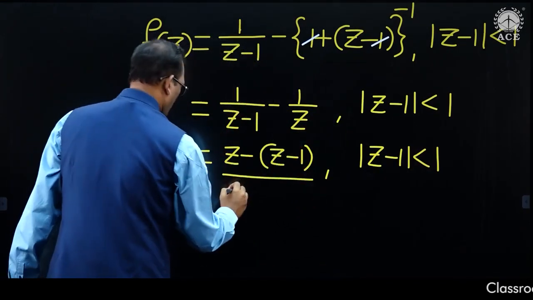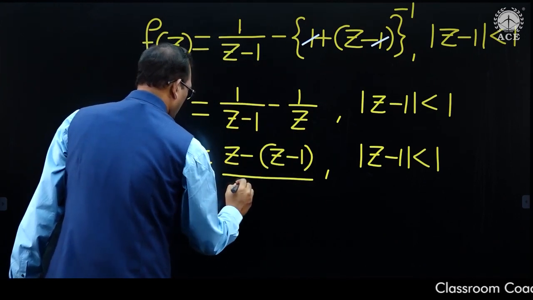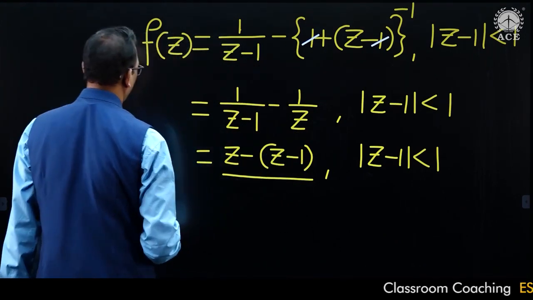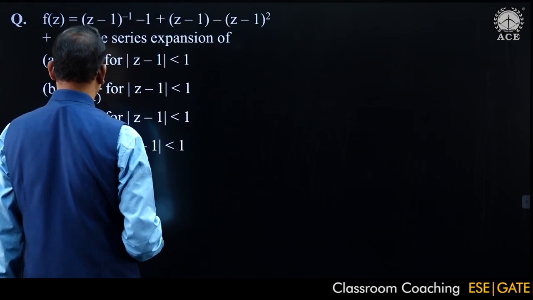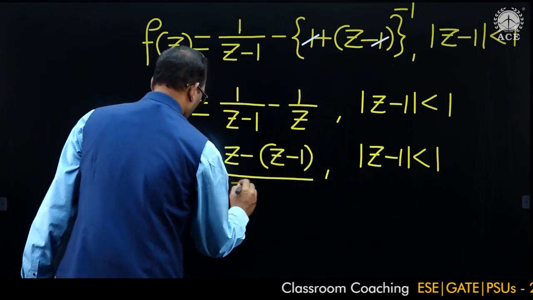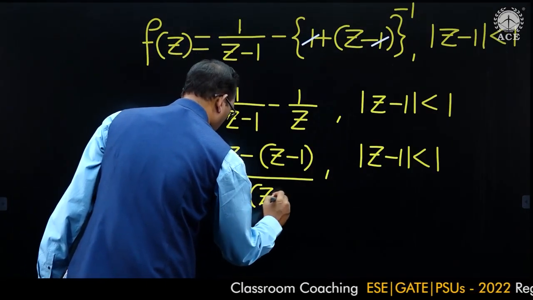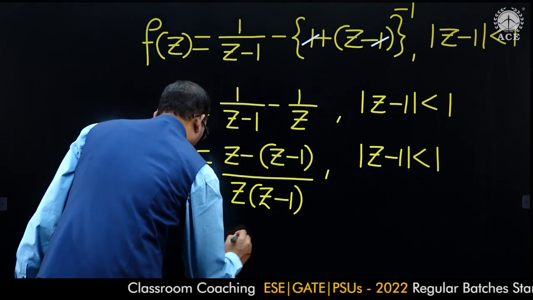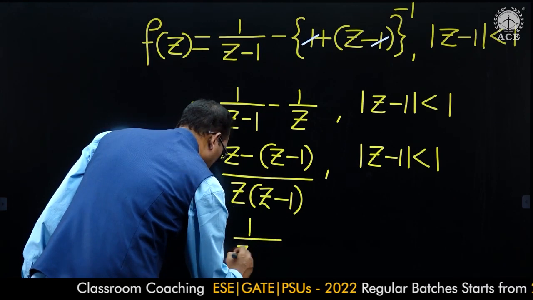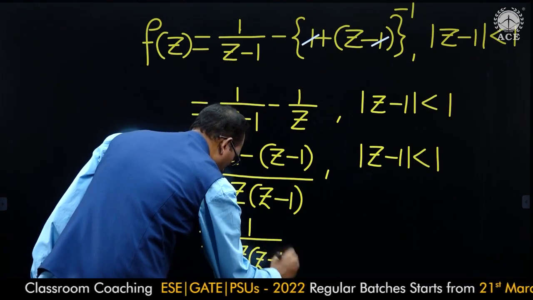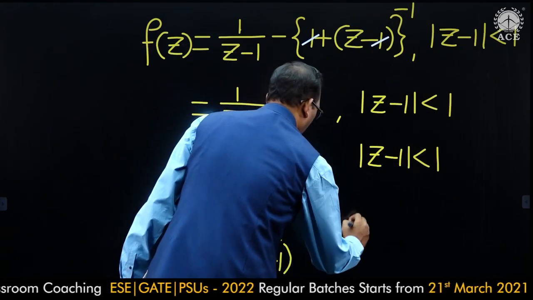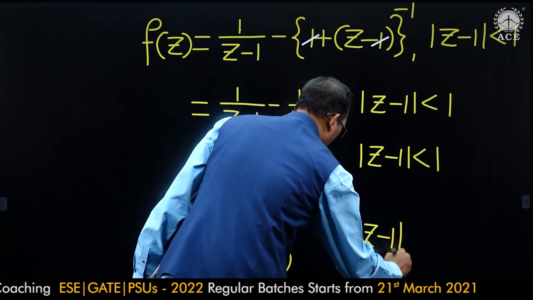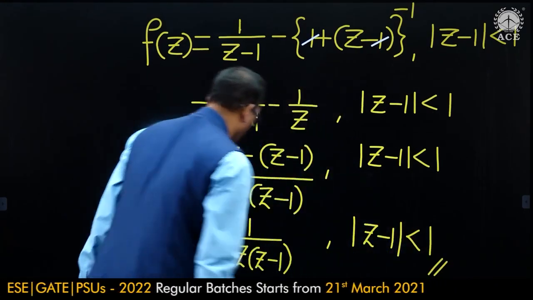Z minus of z minus 1 by z into z minus 1, which is z into z minus 1. Now the numerator is 1. This is equal to 1 by z into z minus 1, valid in the region modulus of z minus 1 less than 1.